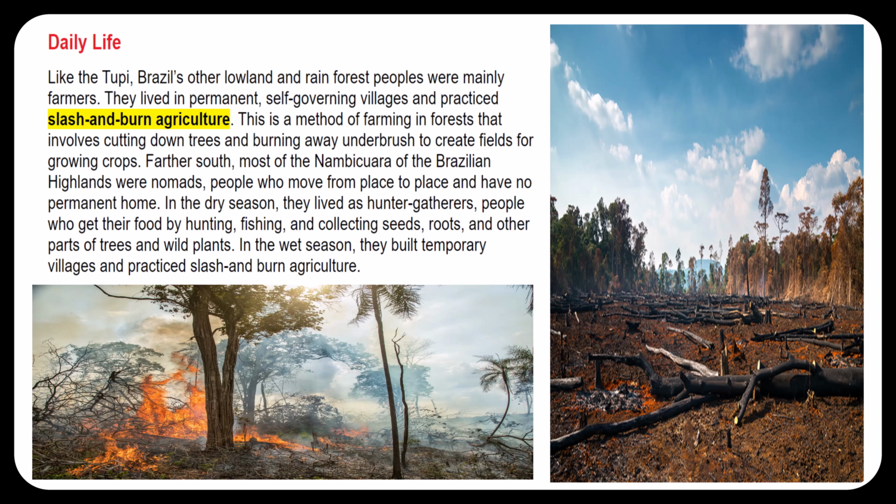Now we're ready to move on. Daily life. Like the Tupi, Brazil's other lowland and rainforest peoples were mainly farmers. They lived in permanent, self-governing villages and practiced slash-and-burn agriculture. This is a method of farming in forests that involves cutting down trees and burning away underbrush to create fields for growing crops.